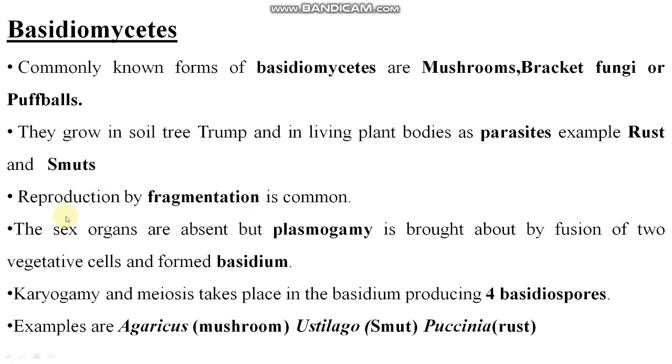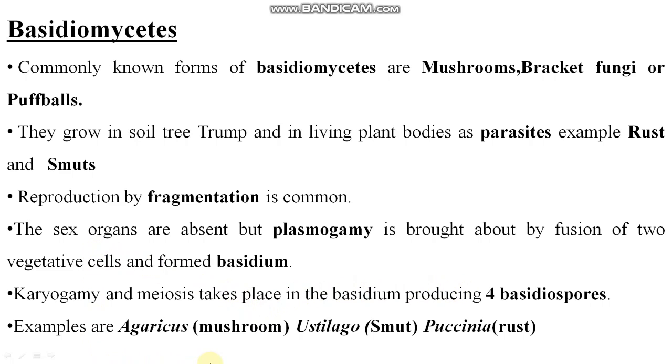Sex organs are absent, but plasmogamy is brought about by fusion of two vegetative cells and forms the basidium. Karyogamy and meiosis take place in that basidium, which forms four basidiospores, right?